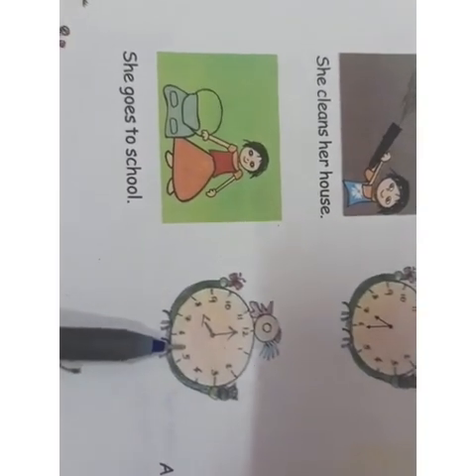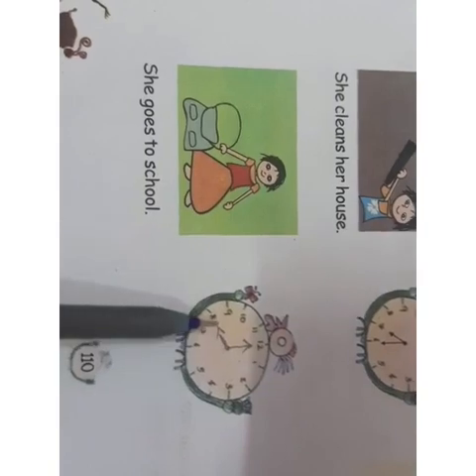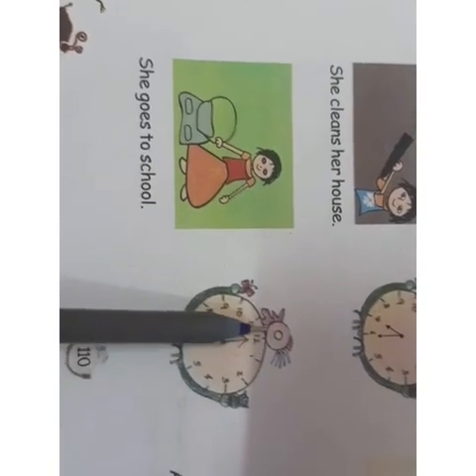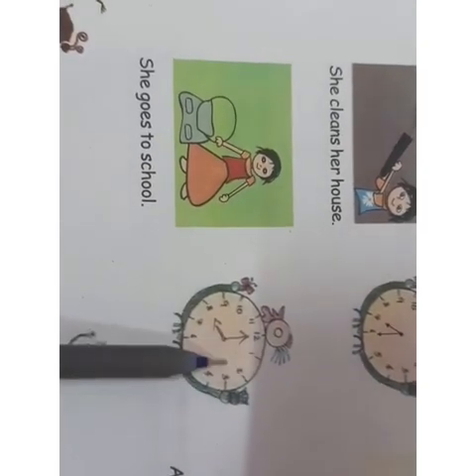Next is goes to school. At what time she? At 8 o'clock she goes to school. Here we have to draw the hands of the clock. So small hand will be at 8 and the big hand will be at exactly at 12 to show 8 o'clock. Moving on to page number 111.